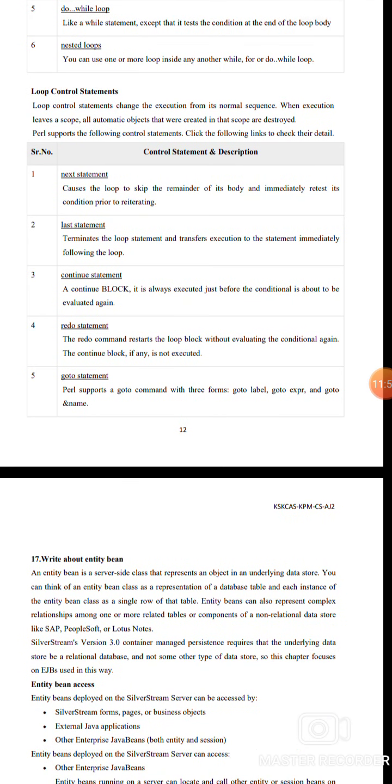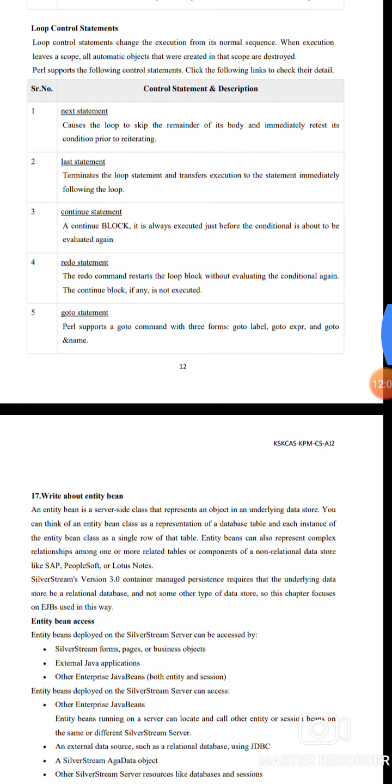Loop control statements. Loop control statements change the execution from its normal sequence. When execution leaves a scope, all automatic objects created in that scope are destroyed. Perl supports the following control statements. Next statement. It causes the loop to skip the remainder of its body and immediately retest the condition before reiterating. Last statement. The last statement terminates the loop and transfers execution to the statement immediately following the loop.